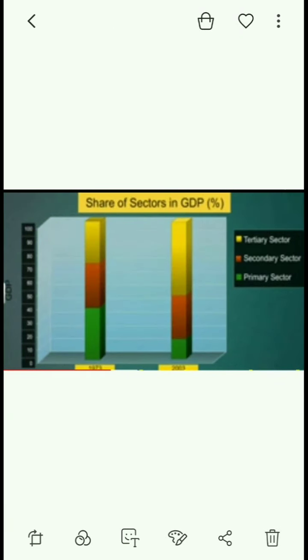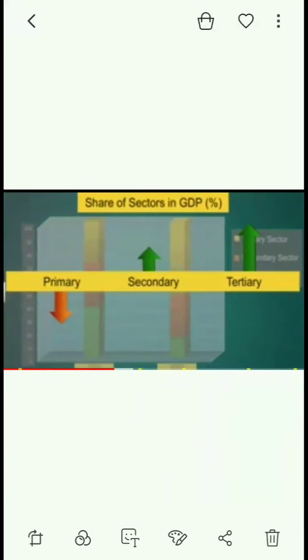This graph shows the change in the percentage contribution to GDP by the three sectors from 1973 to 2003. Again, the graph shows a decline in the contribution to GDP from the primary sector, a marginal increase in the contribution from the secondary sector, and a significant rise for the tertiary sector. That's all for today.